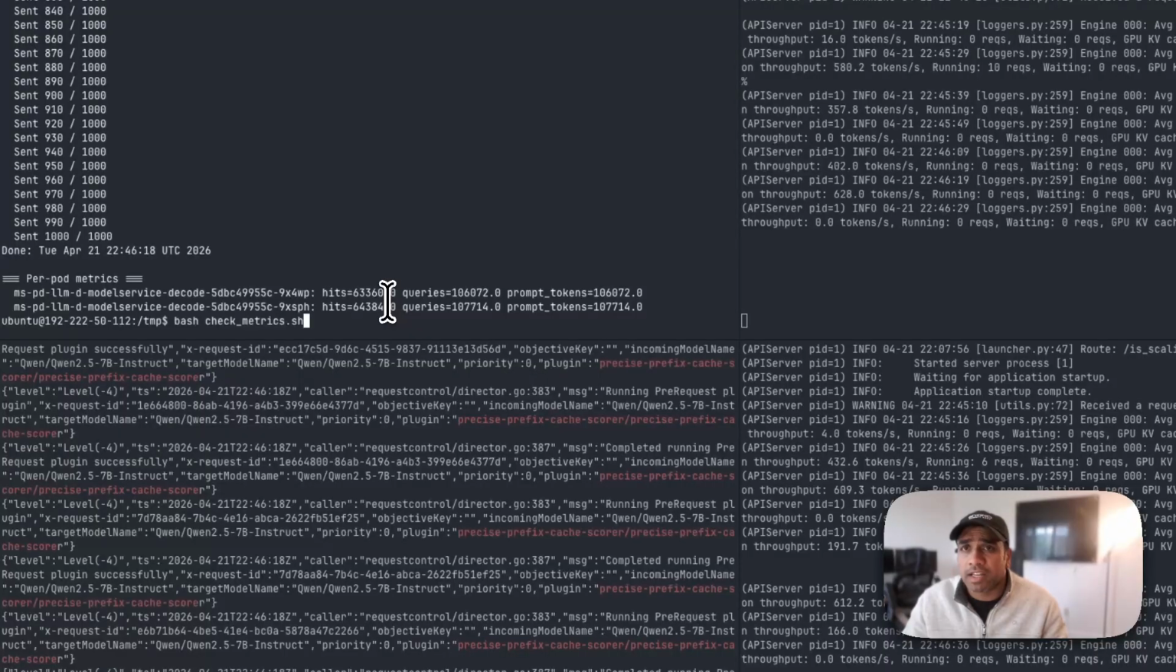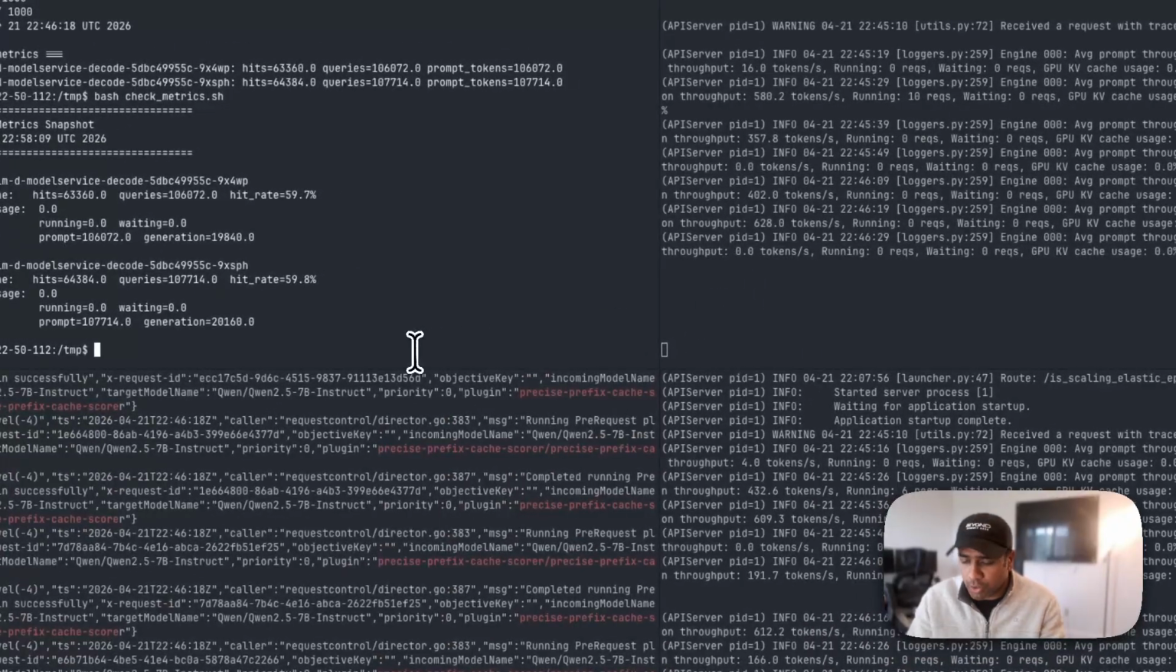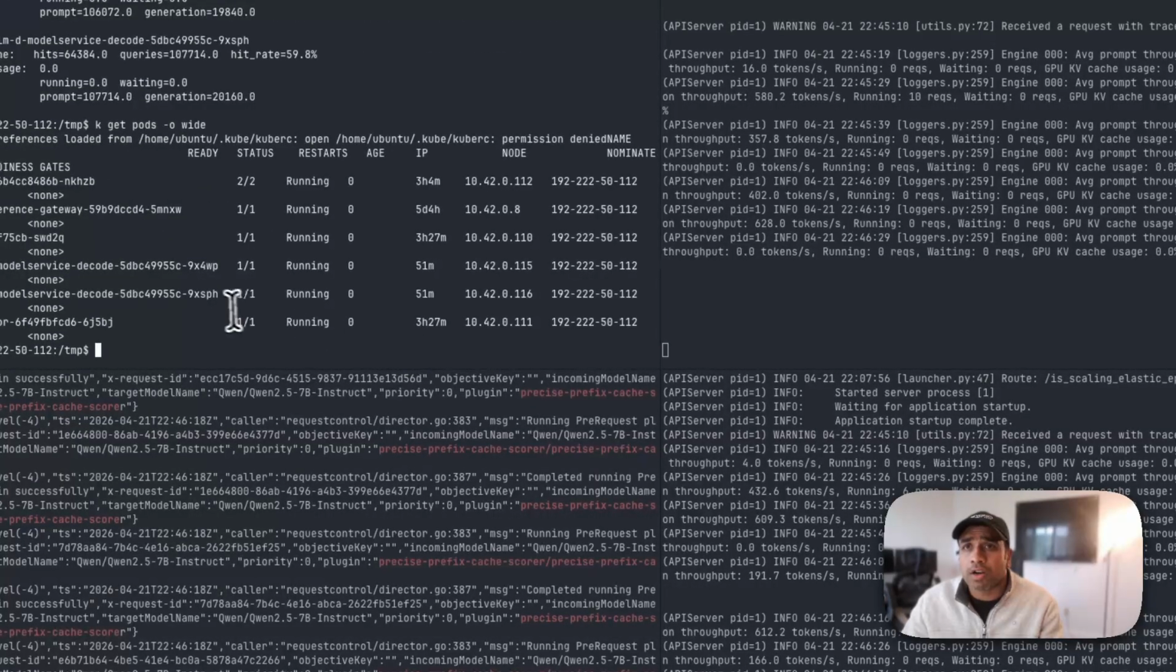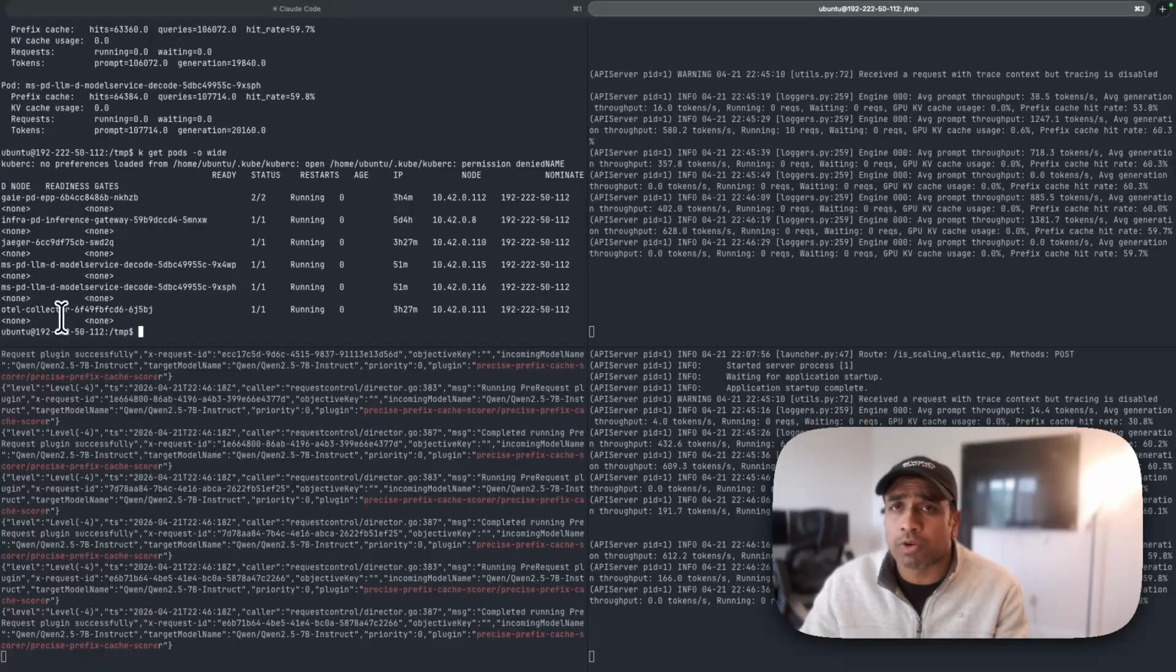So I'm switching to my terminal. I'll show you exactly the metrics that I have. I have a script which checks the metrics at this point, so you can see the prefix cache hit on each of the pods. Let me show, okay, get pods, show wide. So you can see my pods. I have two decode pods here, and other pods, which are part of the operator, the EPP and the EPP scheduler, and then I have an inference gateway and OTel for distributed inference event tracking.